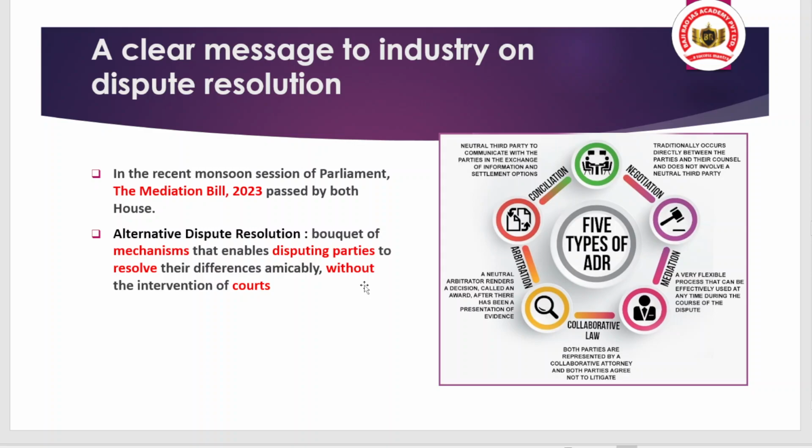Basically, these are dispute resolution processes which are done outside the traditional court so as to minimize the time taken to resolve the dispute, as well as to promote efficiency and savings on the cost that gets incurred because of involvement in the traditional court. Okay, that is an important point.